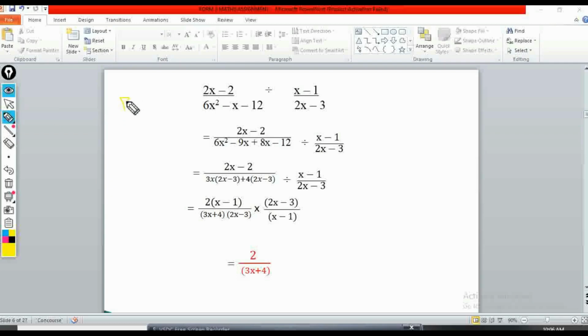So the product will be equal to 6 times negative 12. So 6 times negative 12 gives us negative 72.